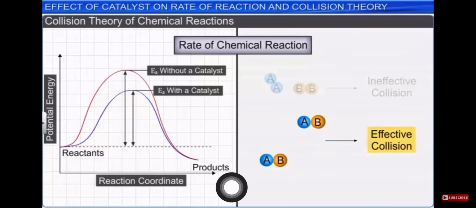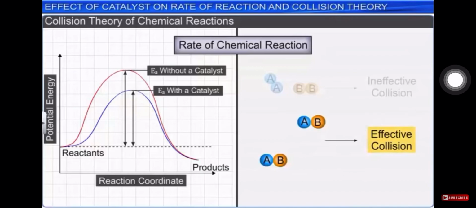Okay, so now the rate of reaction, as we have seen how it becomes faster, it will be faster only when a proper amount of collision is taking place, right? So this is also governed by the activation energy. If there is a proper amount of activation energy, then there will be a proper effective collision, and if there is a proper effective collision, then definitely there will be a greater rate of chemical reaction.